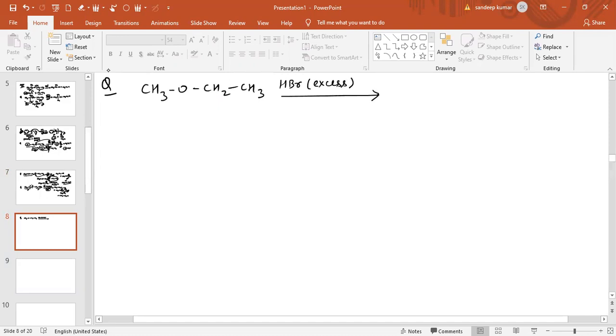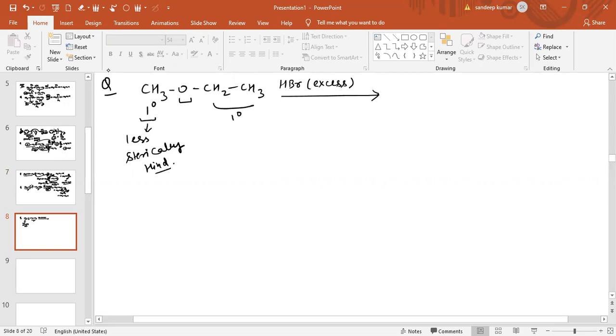Now see, across the oxygen, this carbon is 1 degree, and also this carbon is 1 degree, but this is less sterically hindered.